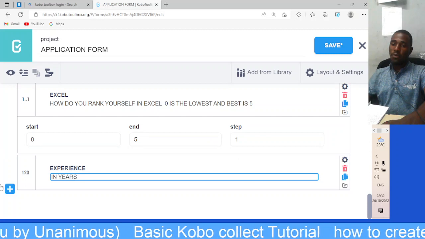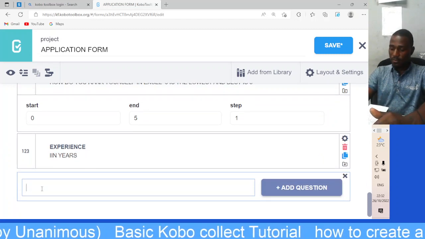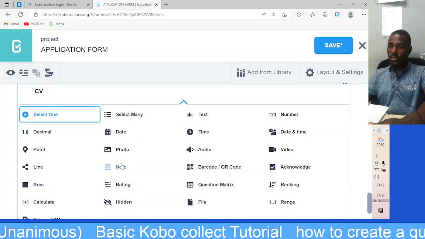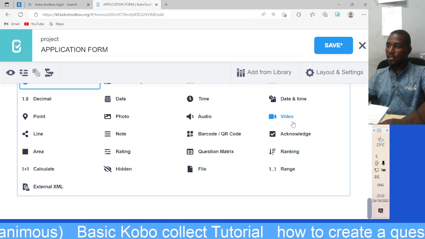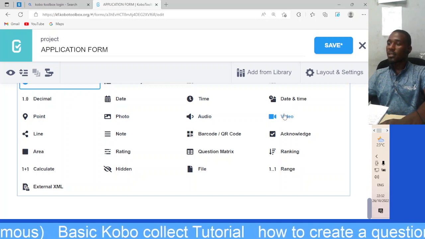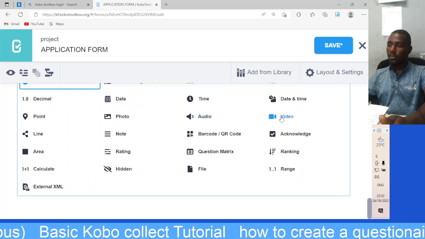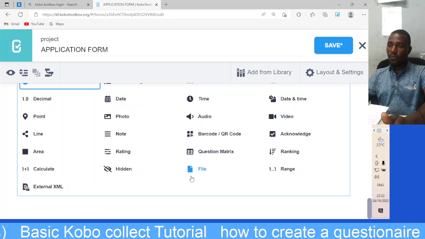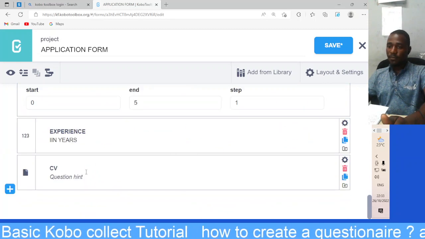So we can choose also to add a CV. You can add. There is a video, just in case we want you to have a short introduction of yourself. We can add a video or audio, or a file. In case of a CV, it should be a file.